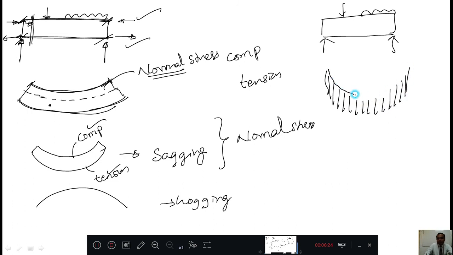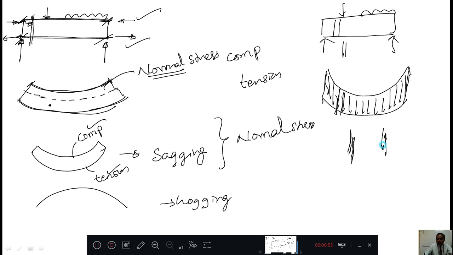See, here in the bend shape, I assumed that the planes are only vertical. Here also it is a vertical, here also it is a vertical, here also it is a vertical. But these two planes are like this, and when the force is applied, those planes become like this. One is at this position and the second one is at this position.